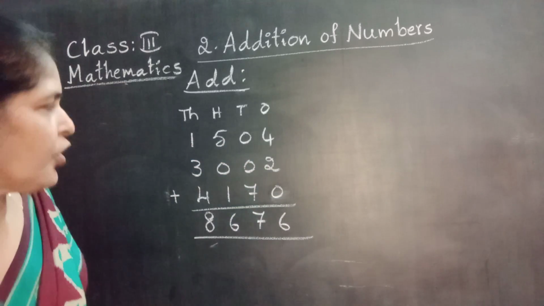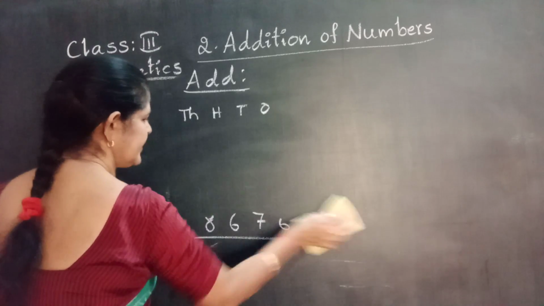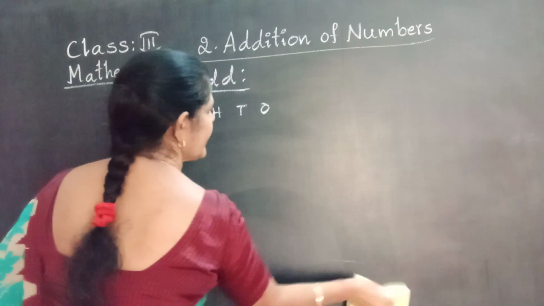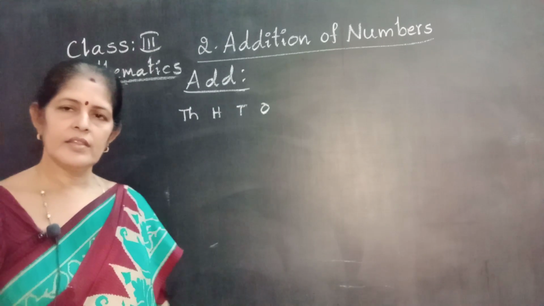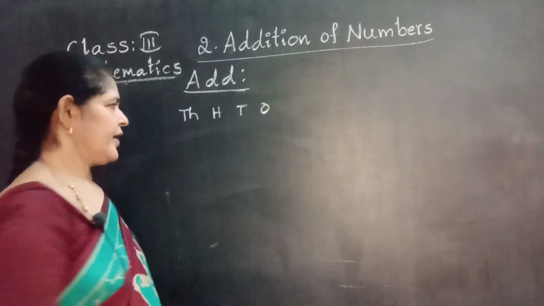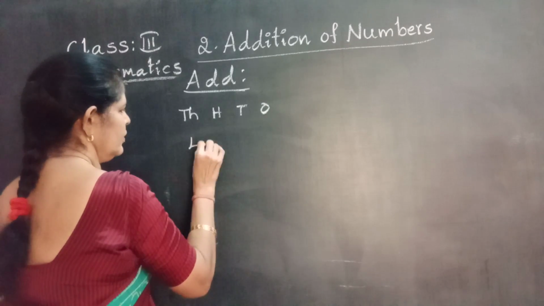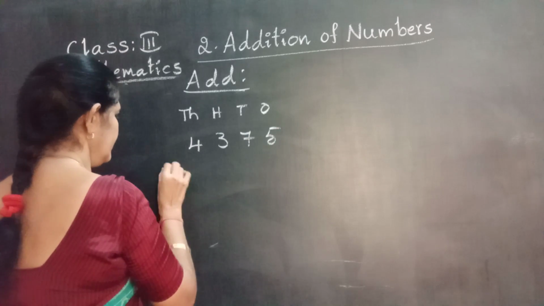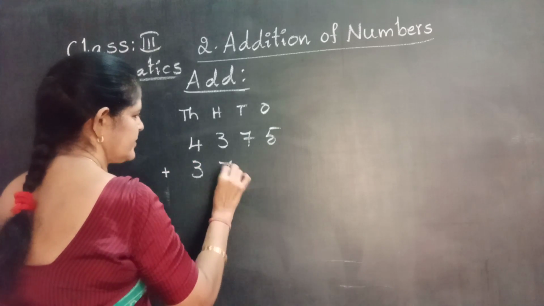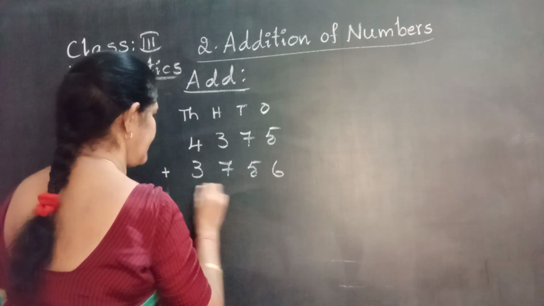Now I am going to show you 4-digit numbers with regrouping, similar to 3-digit numbers with regrouping. 4,375 plus 3,756.